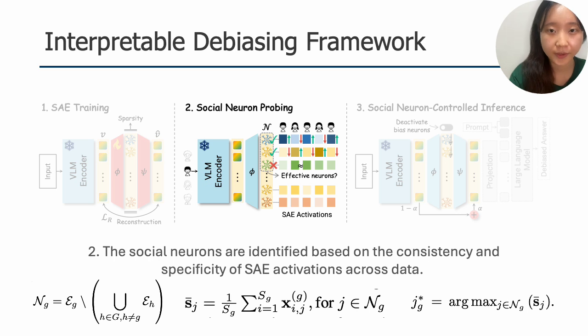Let's look closer at the identification stage. We evaluate each hidden neuron based on its consistency and specificity across demographic groups. We extract effective neuron sets by setting a strict activation threshold tau. By applying a set difference operation, we isolate attribute-specific neurons, N sub G, that respond uniquely to a target group. The neuron with the maximum mean activation value is selected for neutralization.